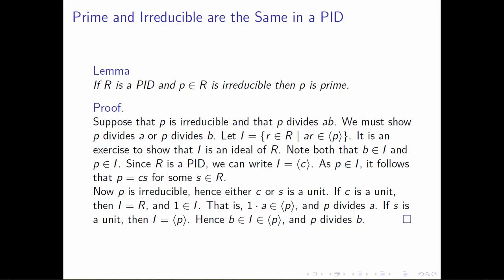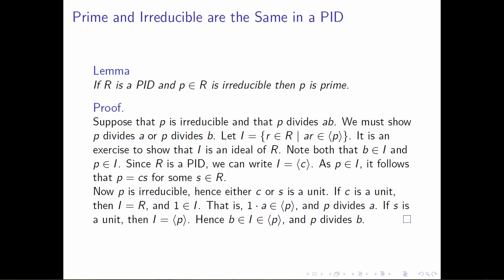What we want to show is that either P divides A or P divides B, to show that this irreducible element happens to be prime as well. So let's create an ideal. Let I be the set of elements A in our PID that have the property that A times R belongs to the ideal generated by P. I am going to leave as an exercise, because it's a really straightforward application of the standard three-step ideal test, that you need to show that I is in fact an ideal of this domain R. That's extremely straightforward.